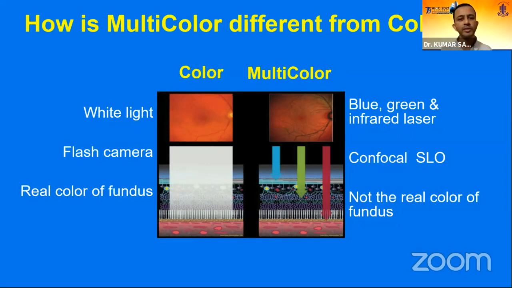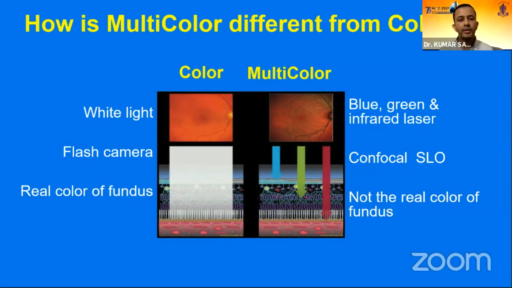But how is it different? It doesn't use white light, which is used in conventional color fundus photography. Instead, it uses laser lights, which are blue, green, and infrared lasers. In color fundus photography, we use a flash camera and the images are acquired. In multicolor imaging or any pseudocolor imaging, we use the confocal scanning laser ophthalmoscope to image different layers of the retina.